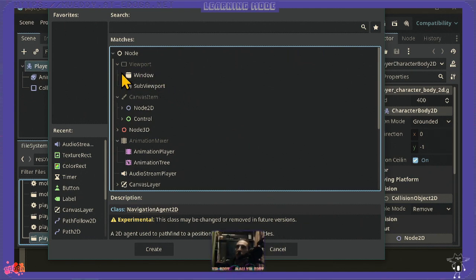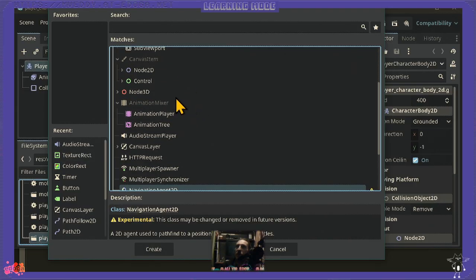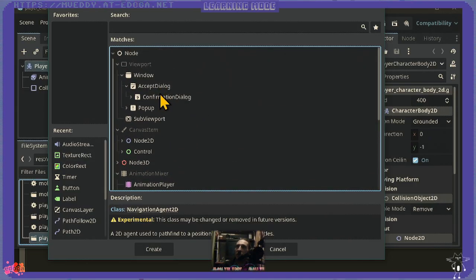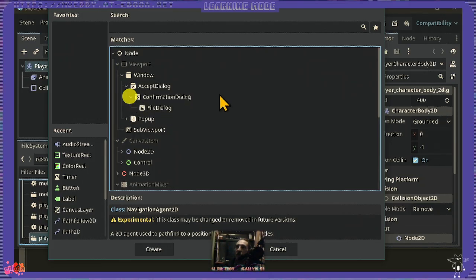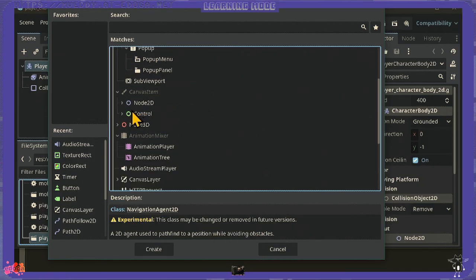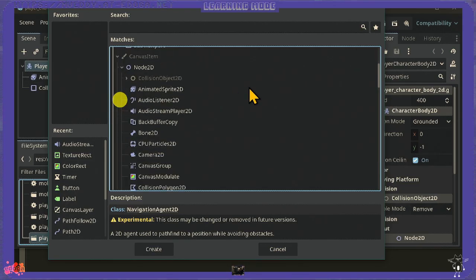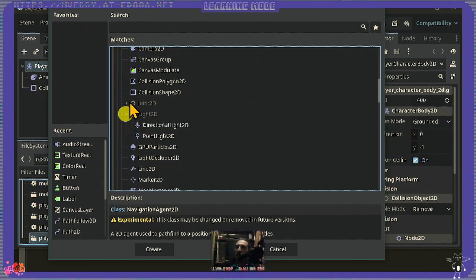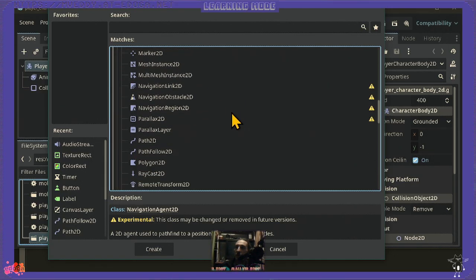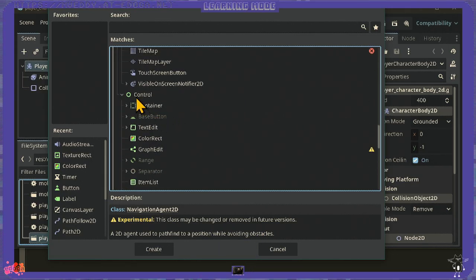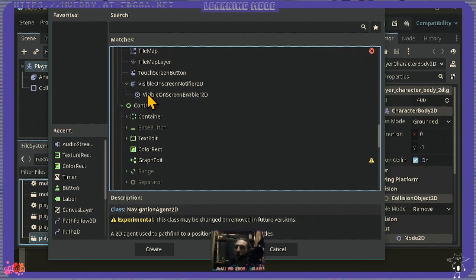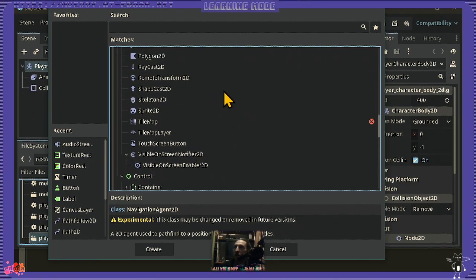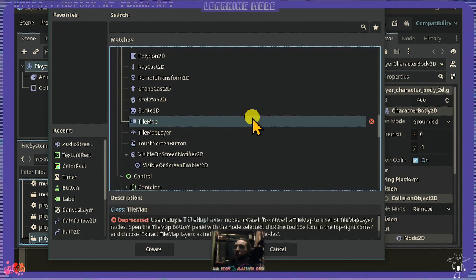Oh, I got collapsed many of them. Okay, so there are a lot of them and they're specialized. Accept dialog, confirmation dialog, file dialog. Joint 3D, 2D, light. So here there are so many provided solutions here.